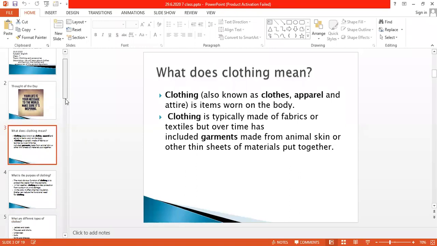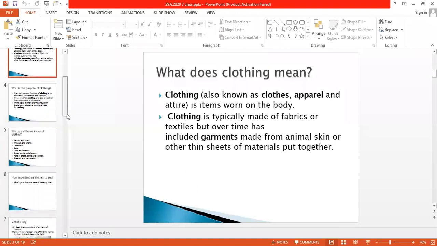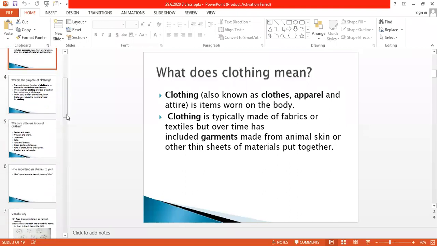I am repeating it. Clothing is typically made of fabrics or textiles, but over time has included garments made from animal skin or other thin sheets of materials put together.